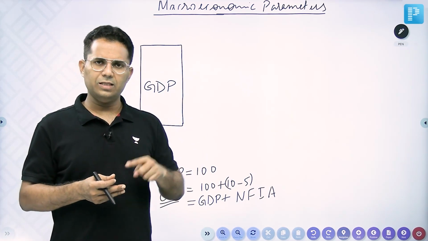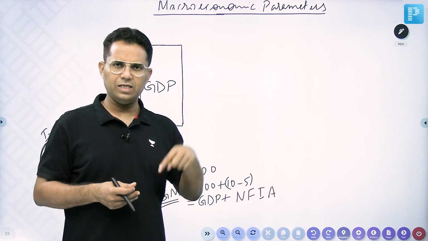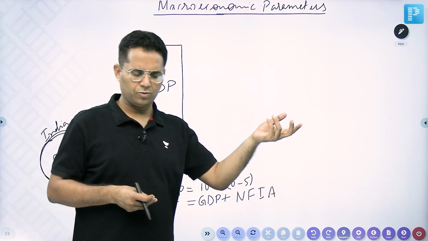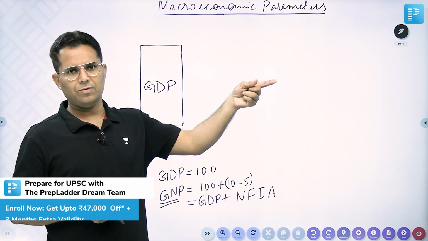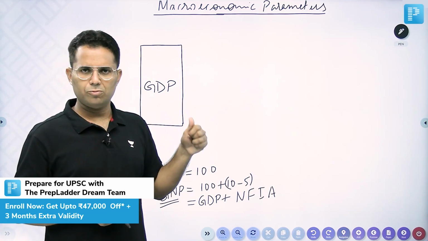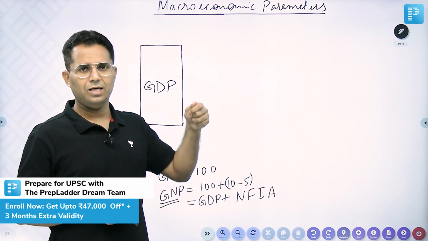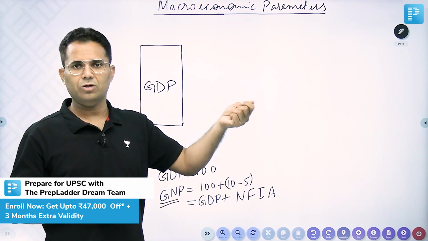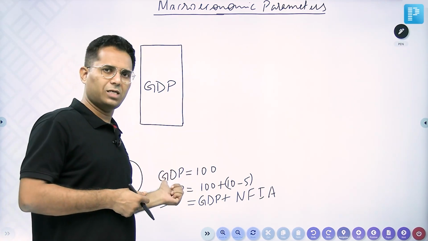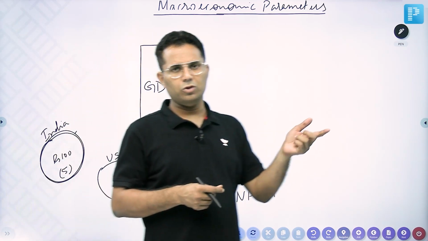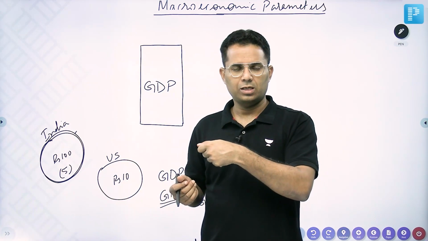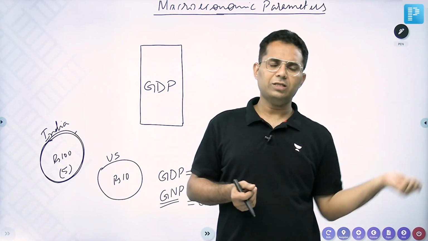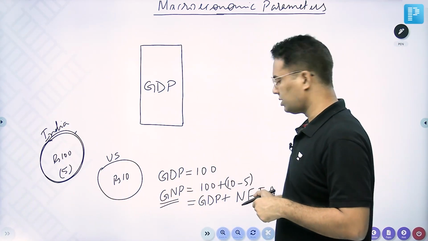If an Indian resident went to the US for 2 months, whatever wages he earned will be counted in India's GNP. If an Indian has a company, whatever profit they are getting will be counted in India's GNP. If an Indian person has land in the US, whatever rent they are getting will be counted in India's GNP. In the same way, if a US person is owning a company in India, whatever profit they are getting will be counted in US GNP and it will be subtracted from our GNP.